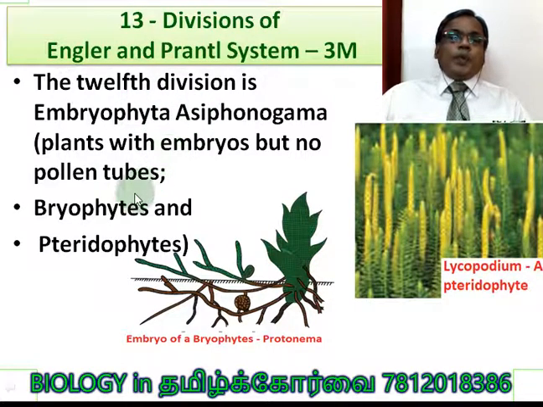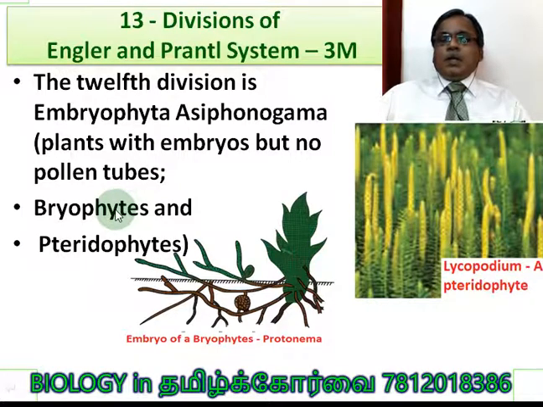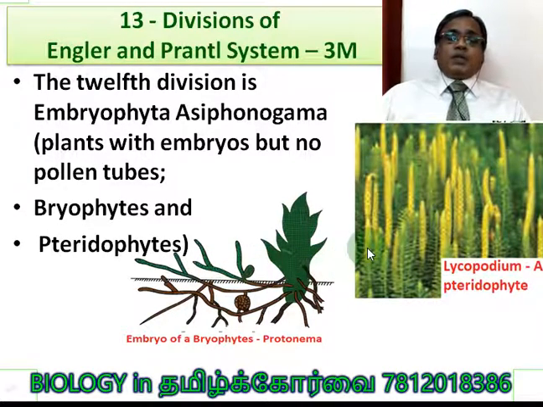There are two groups of plants mentioned under this Embryophyta Asiphonogama. They are bryophytes. You can see the embryo, the filamentous, branched filamentous embryo. They are able to produce the new plant in bryophytes. Pteridophyta, probably they are the first vascular land plants, right? Here the picture is given, Lycopodium. It is a pteridophyte.